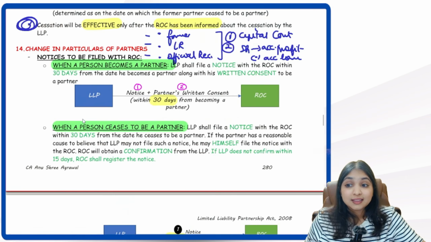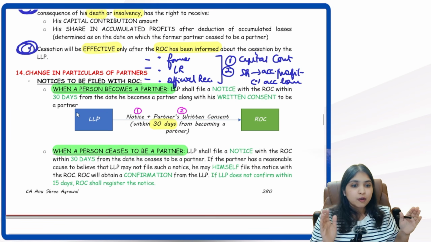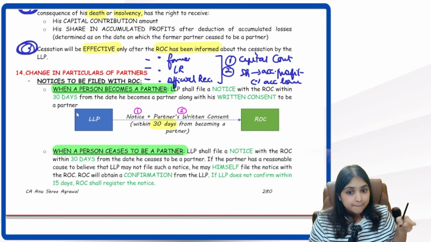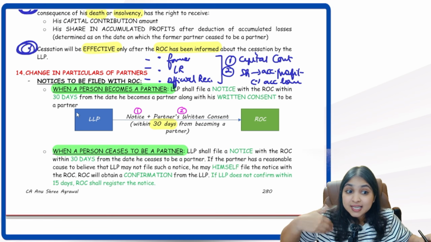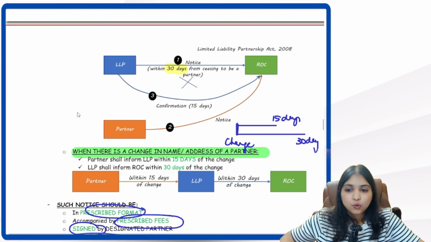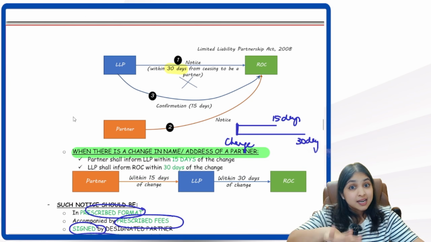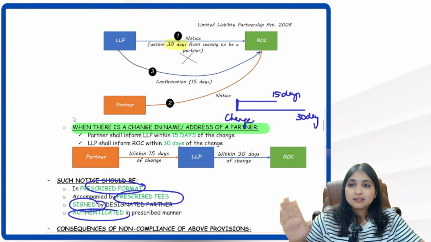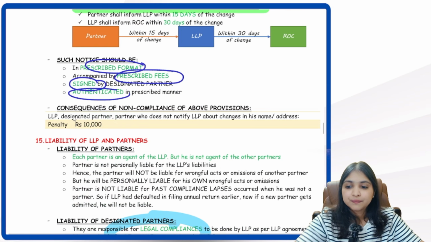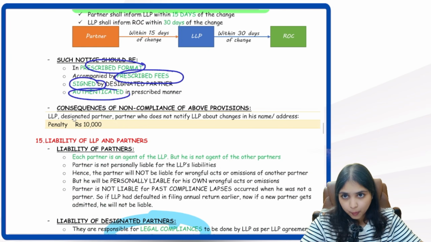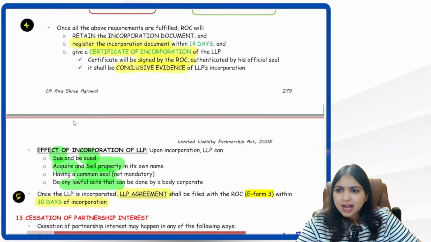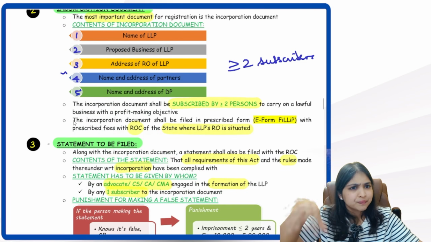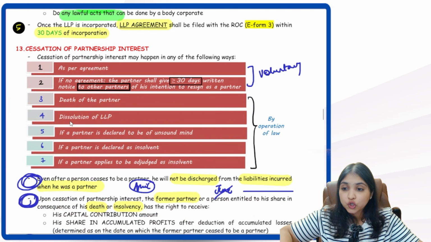Alright, so 3 things we saw. We have to inform the ROC of 3 things: when a person becomes a partner, when a person ceases to be a partner, and then when the partner's name changes or when the partner's address changes. For all these 3 things we have to give a notice to the ROC and inform the ROC about it. All perfectly clear. So the last 2-3 things, let me give you a revision. Incorporation document, I had given you a revision already.